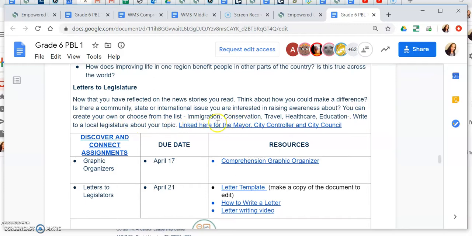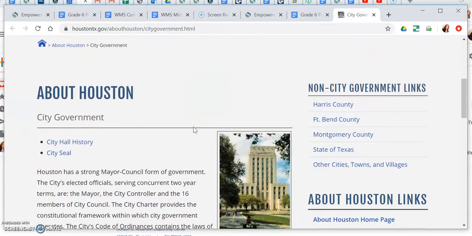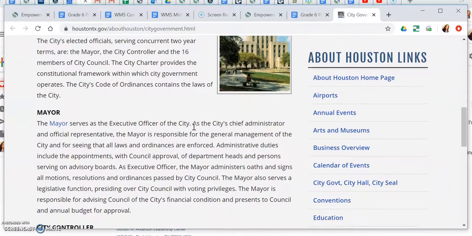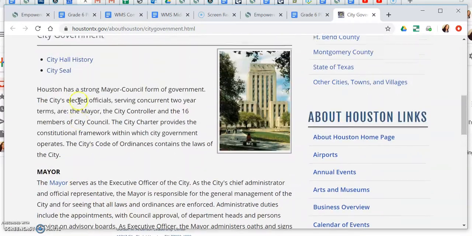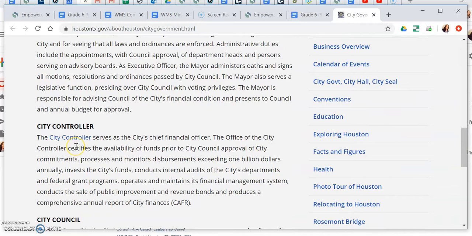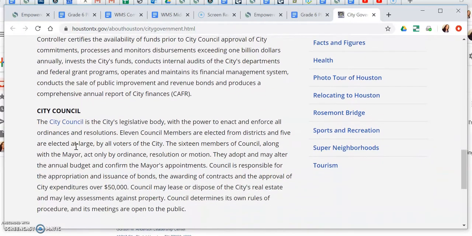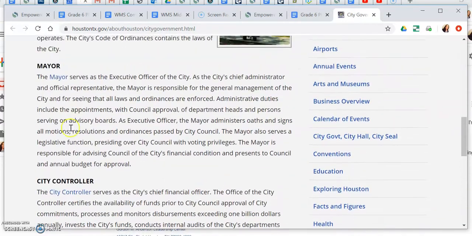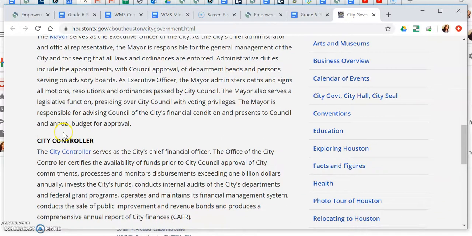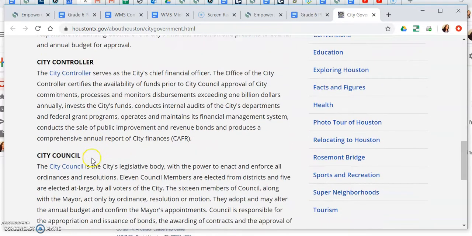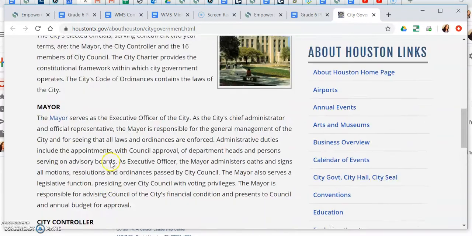So here you see this link. This says linked here for the mayor, city controller, and city council. So these are the 3 different contacts that you have access to. It tells you what each of the people do. So you can determine who you need to write for the support. Right? Is it an issue that you need to write the mayor about? Is it an issue that you need to write the city controller about? Or is it an issue that you need to write city council about?